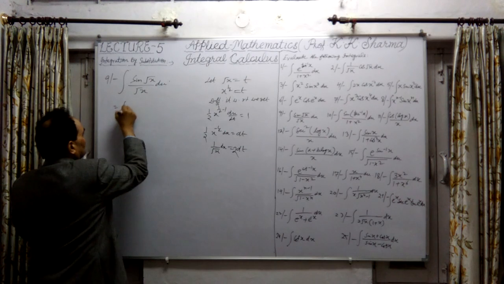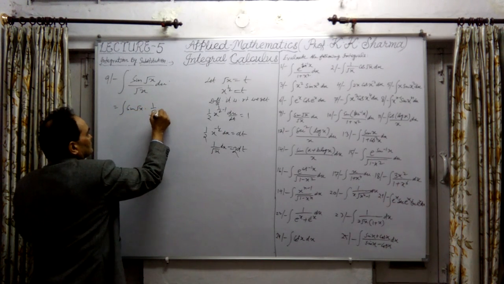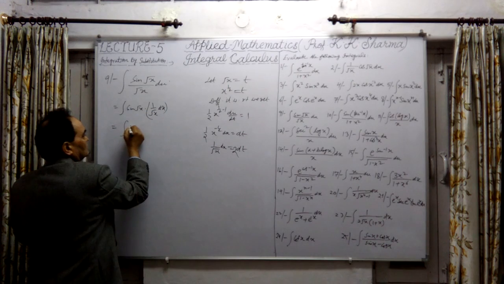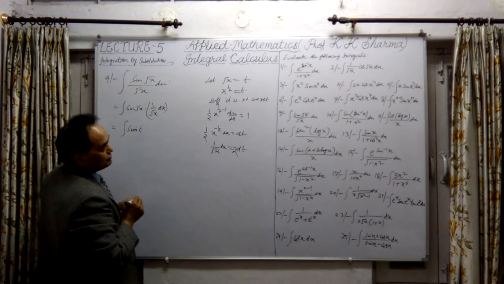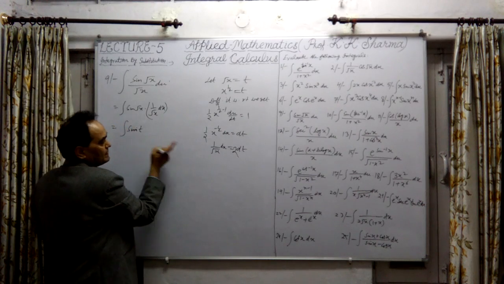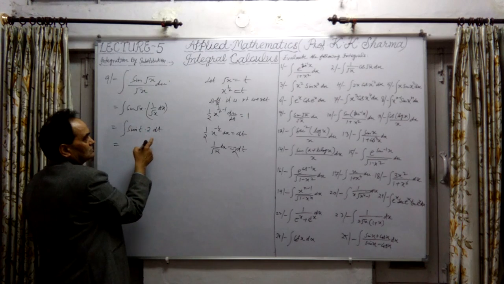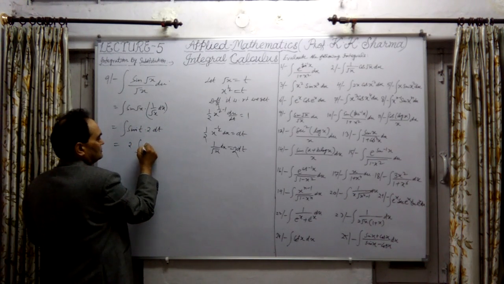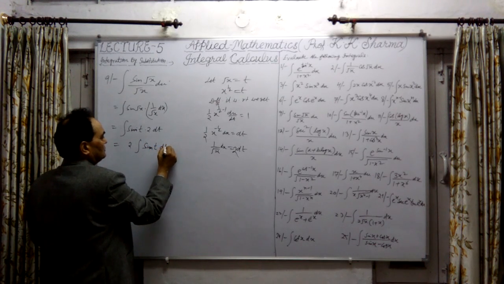So let me write it properly. Sin under root x into 1 upon under root x into dx. In place of this, we can write this value. This is sin t, because we have assumed root x equal to t. So this is now 2 into dt. Take 2 as a constant, which can be taken outside the integration sign, into sin t dt.